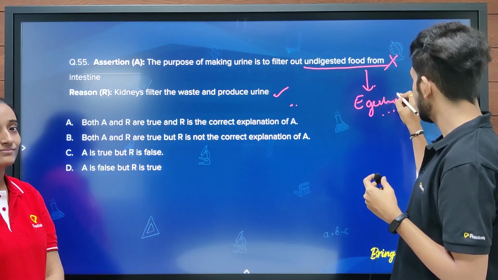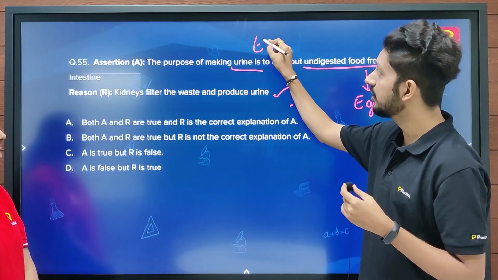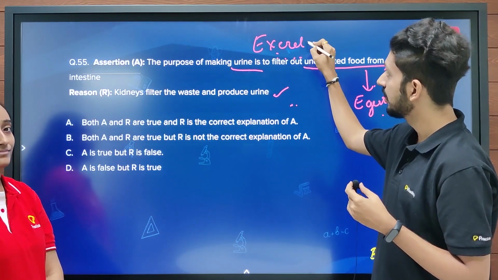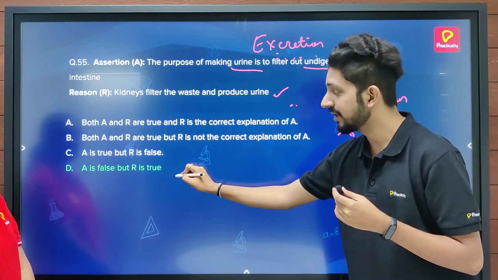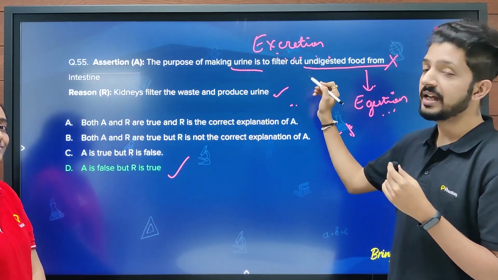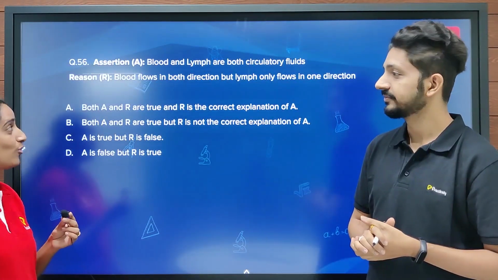Okay, so that's why this statement is incorrect, since urine formation is involved in the process of excretion, and hence the correct answer will be D, that is A is false but reason is true. Okay, so thank you for explaining. Let's move on to the next question.